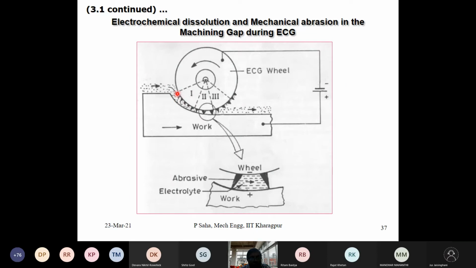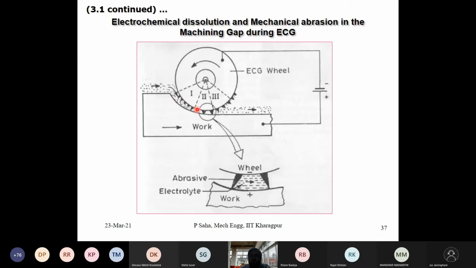Now you see the profile of the job, the gap between the wheel and the workpiece is not uniform throughout. Initially it was large, but gradually as we go deeper, this gap closes down and becomes very close.